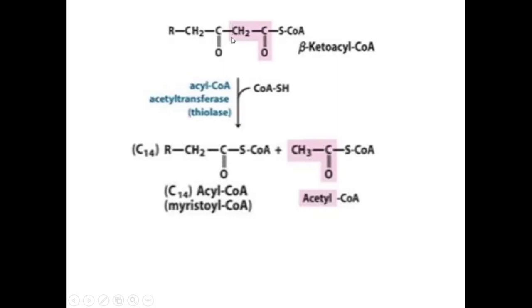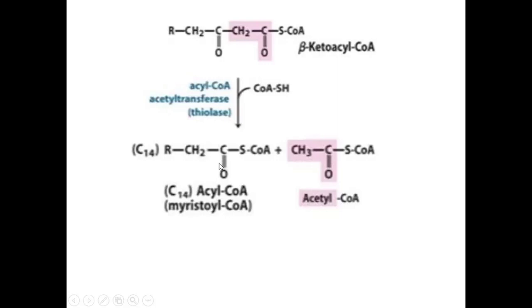It will split and form acetyl CoA, and the remaining acyl CoA will have 2 carbons less because an acetyl CoA molecule has split off. This was previously palmitic acid, so now it will become C14 acyl CoA.